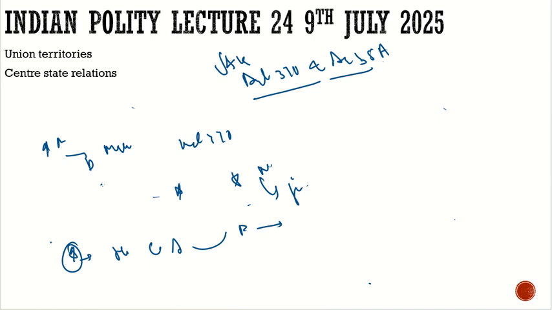These were a few important provisions under Article 370. It has a self-destruction clause: when the Constituent Assembly in Jammu and Kashmir requests the President to end this article, then it will cease to exist.